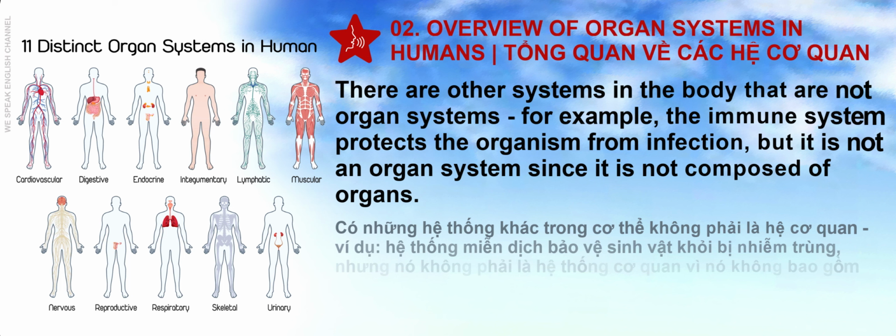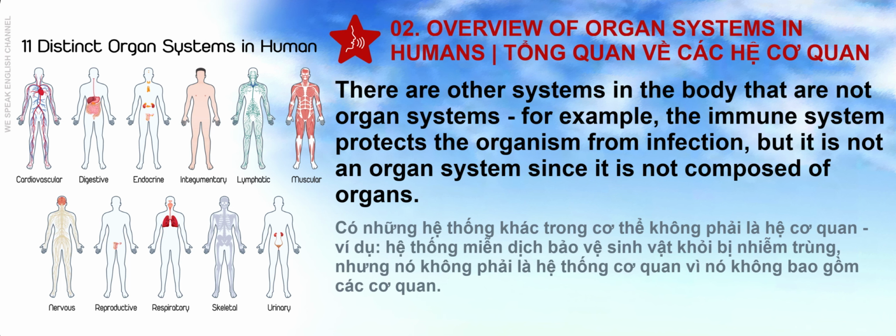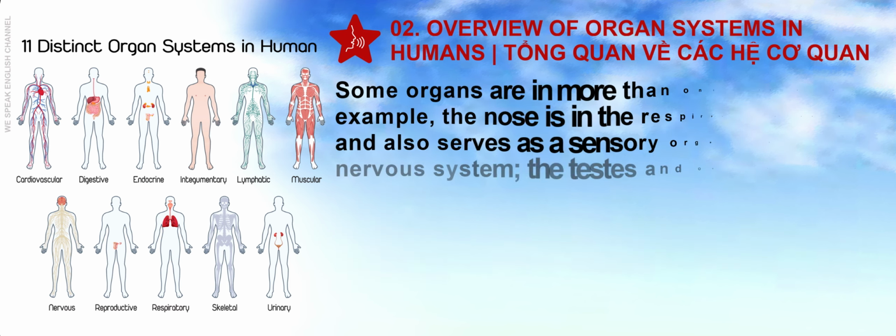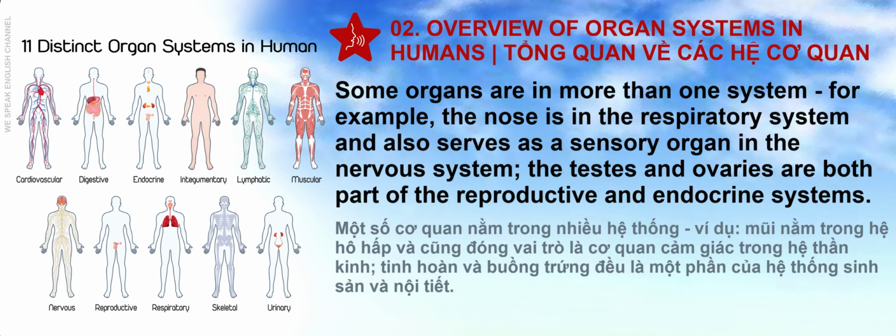There are other systems in the body that are not organ systems. For example, the immune system protects the organism from infection, but it is not an organ system since it is not composed of organs. Some organs are in more than one system. For example, the nose is in the respiratory system and also serves as a sensory organ in the nervous system. The testes and ovaries are both part of the reproductive and endocrine systems.